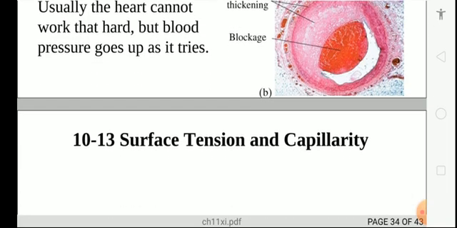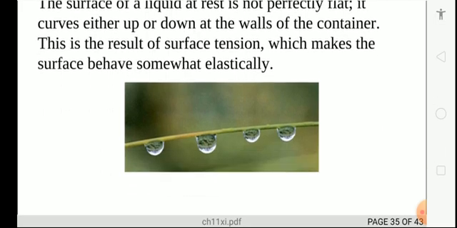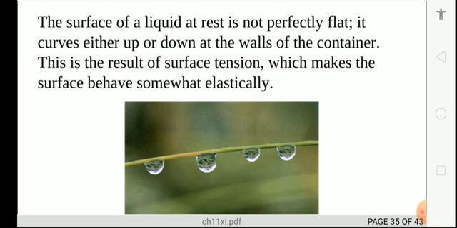Okay, now surface tension and capillary. The surface of the liquid at rest is not perfectly flat. It curves either up or down at the wall of the container. This results in surface tension. This makes a surface behave with some elasticity. You can see that it is not flat, it has some kind of curve.